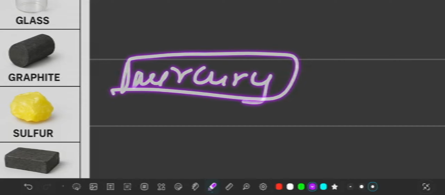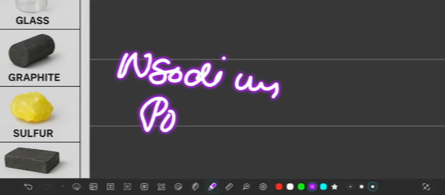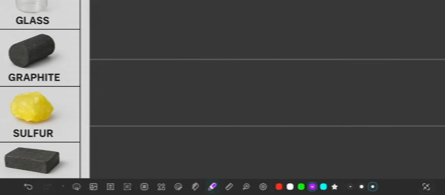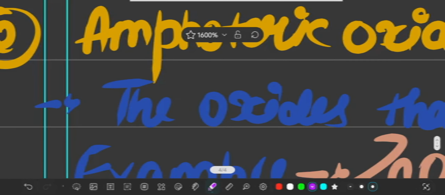Next, most of the metals are hard, but sodium and potassium can be cut with a knife. I am not explaining it fully because it is a short series where we will be telling about the important questions that will come for the examination.